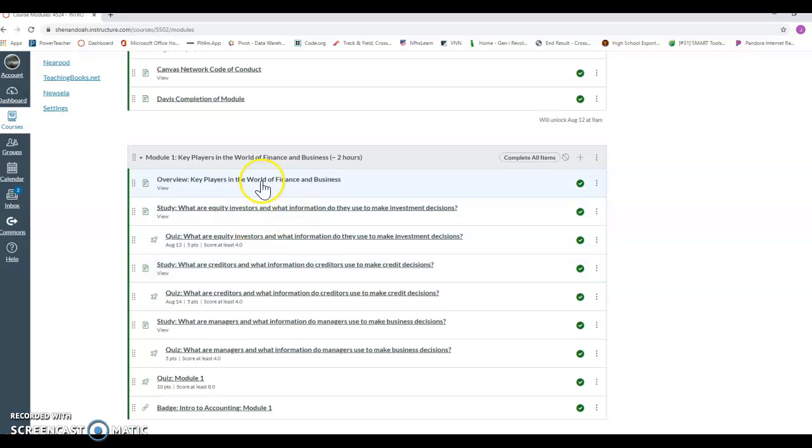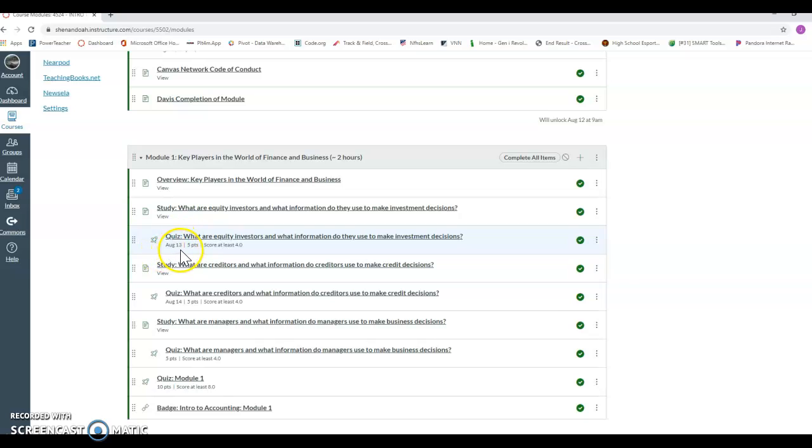This one has 3 mini quizzes and an overall module quiz. So you're going to read through, watch videos. It's set up in multiple different ways to watch a video, or you can go through the PowerPoints and then answer a 5-point quiz. So this one right here says due August 13th.